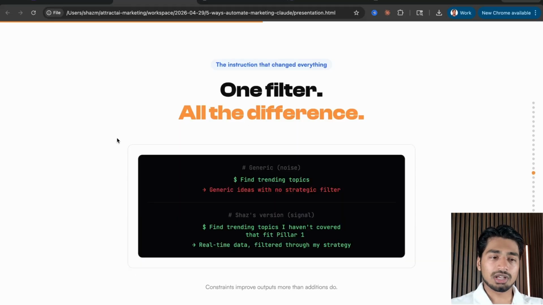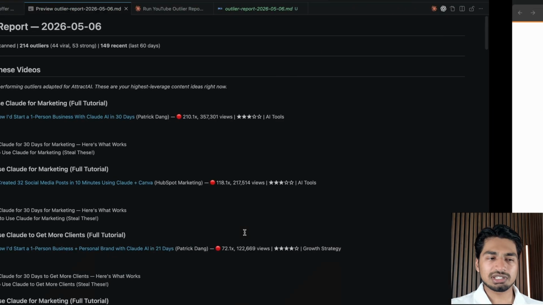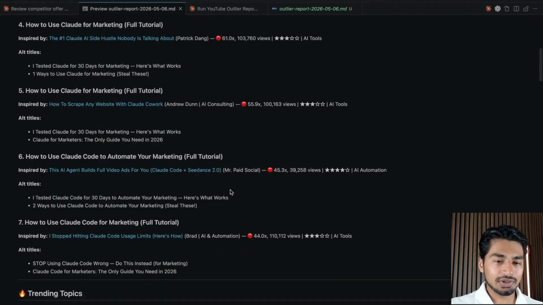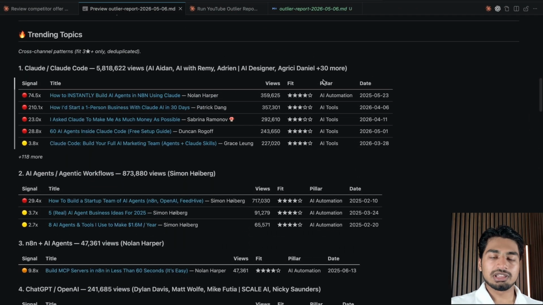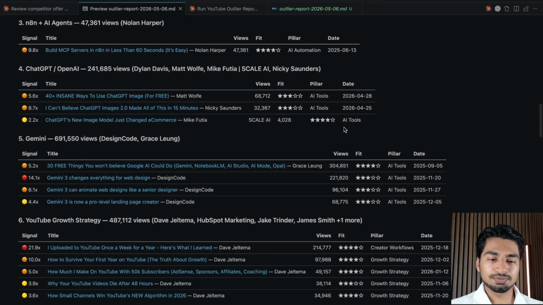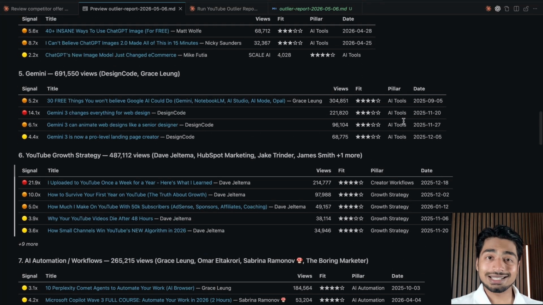And if you're building this for yourself, one filter does make all the difference here. Generic ideas with no strategic filter is not what you want, all right? You want to have signals which find trending topics based on your pillars with real-time data. What does that mean? So if I come here, I can see, if I go down here, it's a little bit better. These are pillars, and these are pillars that are established within my Claude. This is why I mentioned that the Claude onboarding document is super important. If you give it your content pillars, it can search for those content pillars and match the idea to the content pillar. So I have an AI automation pillar, I have an AI tools pillar, I have a growth strategy and creator workflow content pillar.